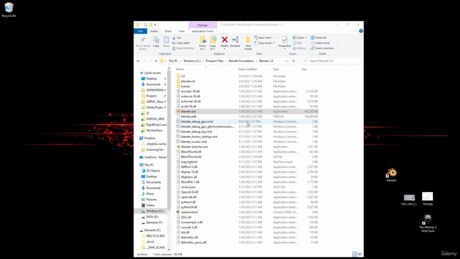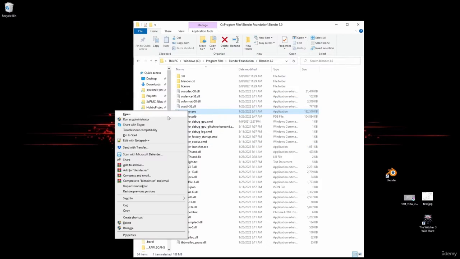I'm doing this in Windows, and from what I understand, the library we're using is only for Windows. But if you're on a Mac or Linux, maybe you can get an idea of the direction you need to go to do this. So what we're going to do is, I'm in my Blender 3.0 directory, and I'm going to run this as administrator.